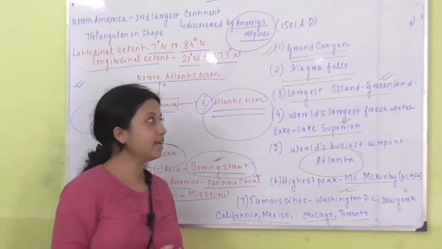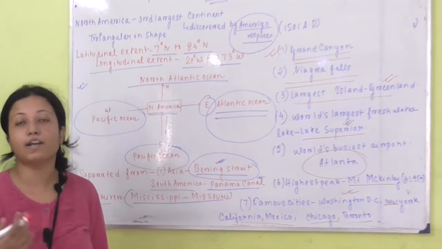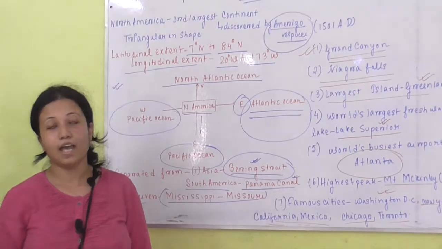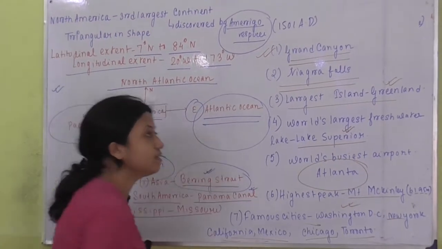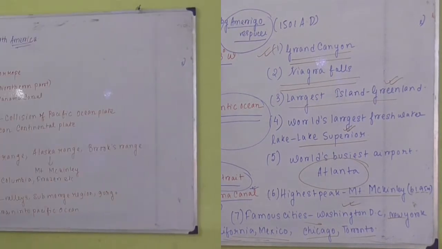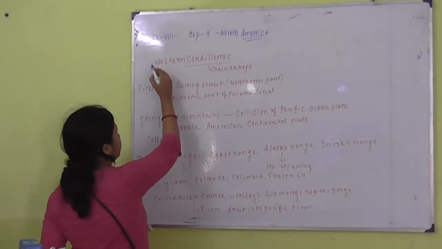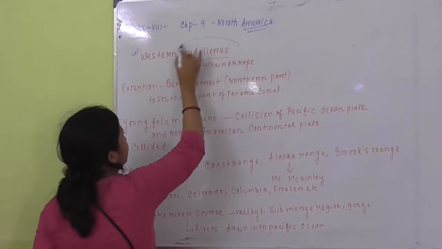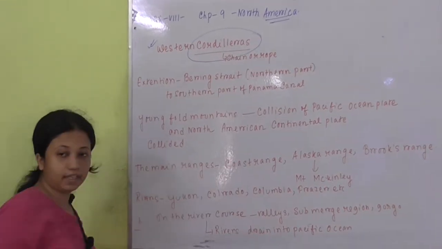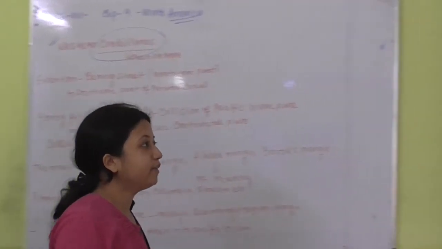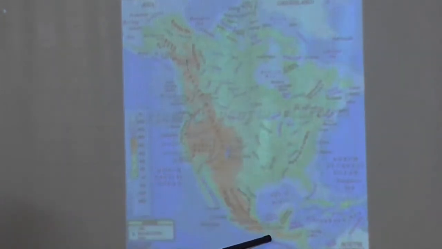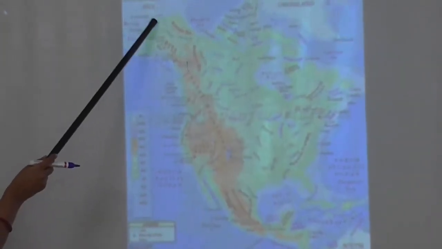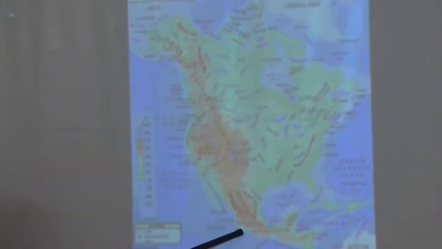As I said when I started the class, it is one of the most developed continents, and we can know this from the famous cities present in North America. Physical divisions. First, we come across the Cordilleras, which rise in the western part. They run from the Bering Strait to the Panama Canal, extending across the whole western part of North America.